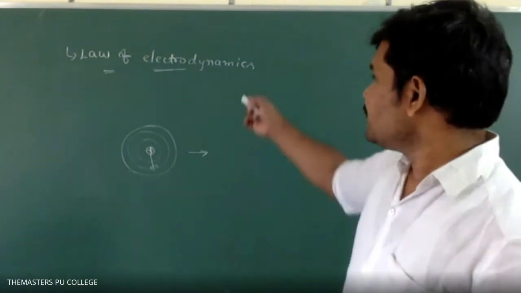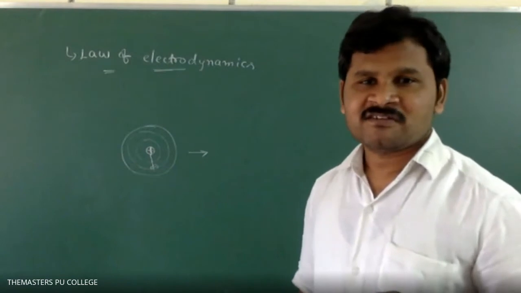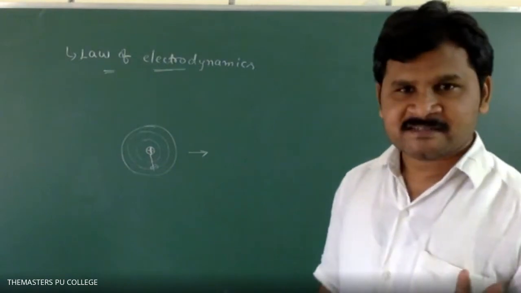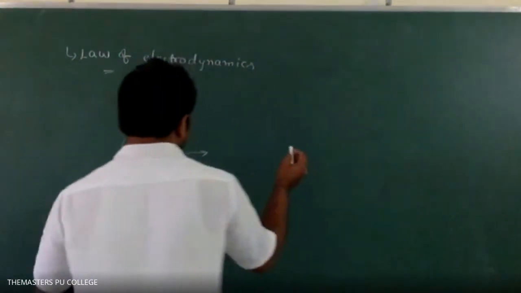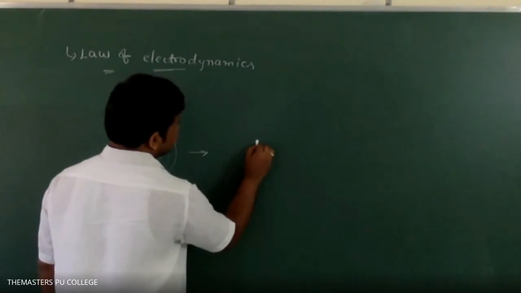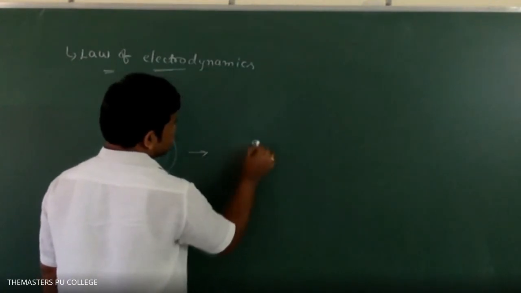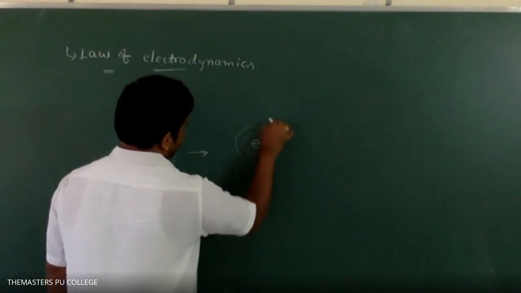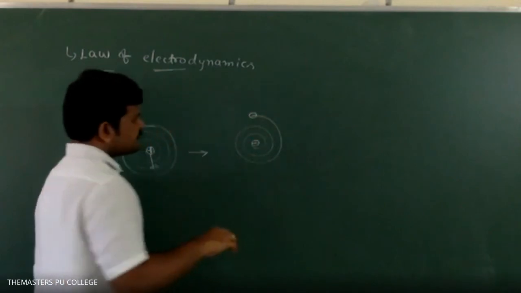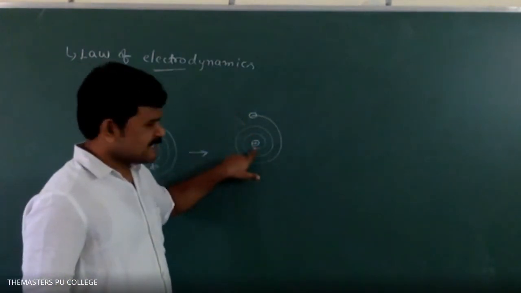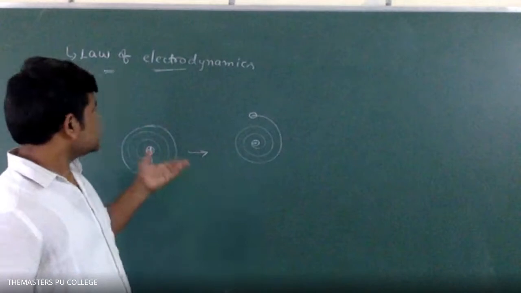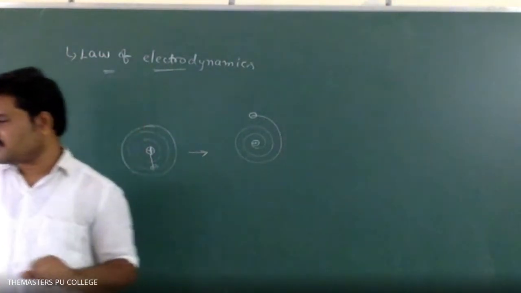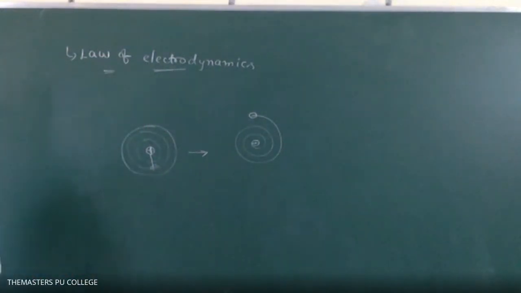Clear, students? Say, for example, this is the electron and this is the proton. If the electron revolves like this, it should collapse here, but atoms are not collapsing. So that's why it is against the law of electrodynamics. Next, write down the second point.